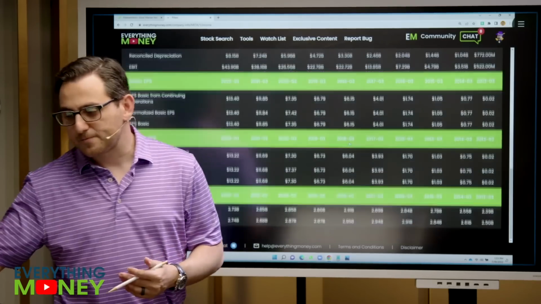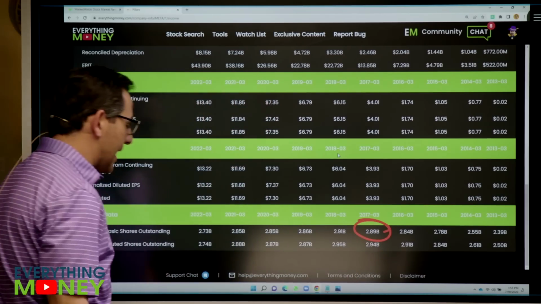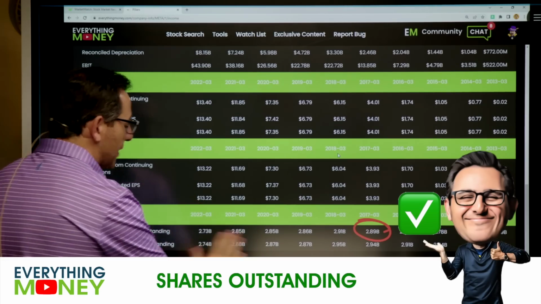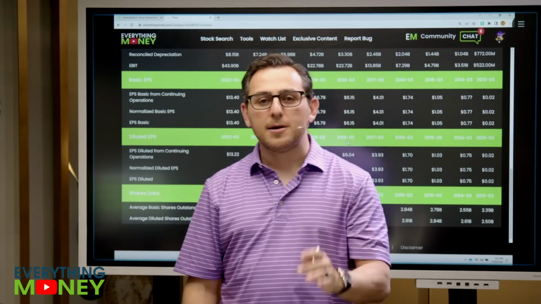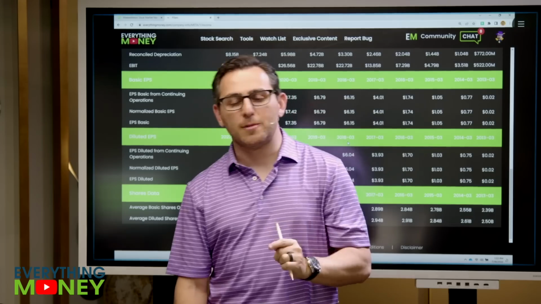So we scroll to the bottom of the income statement and we go back to the 6th year, 2.89 billion, and last year, 2.73 billion. So they do have less shares outstanding. So that's great. Now, pillar number 6 actually has to do with long-term liabilities.